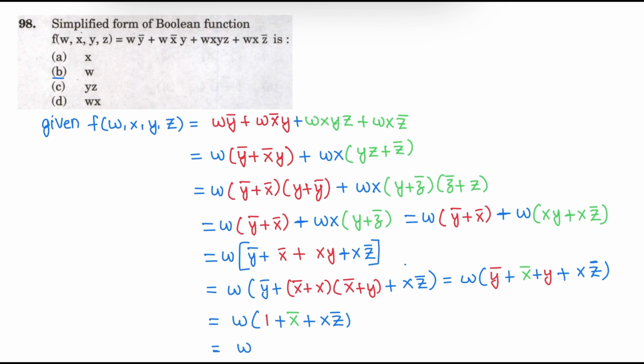Question number 98. The simplified form of Boolean function f of wxyz is equal to w y bar plus w x bar y plus wxyz plus w x z bar is. So the correct answer is option C. Option B. The equivalent for the given Boolean expression is w. So here the solution part is given. Go through it.